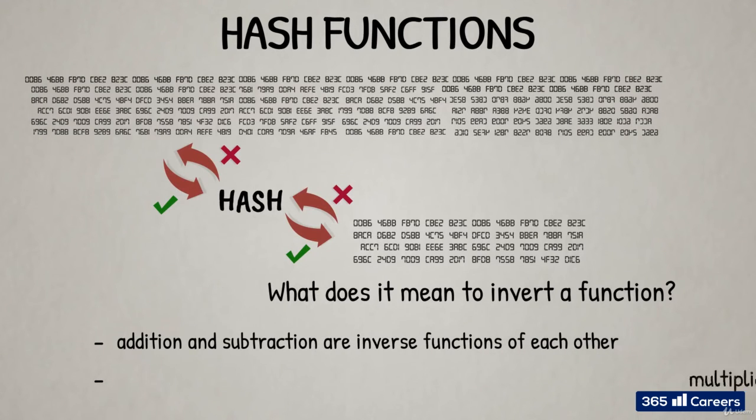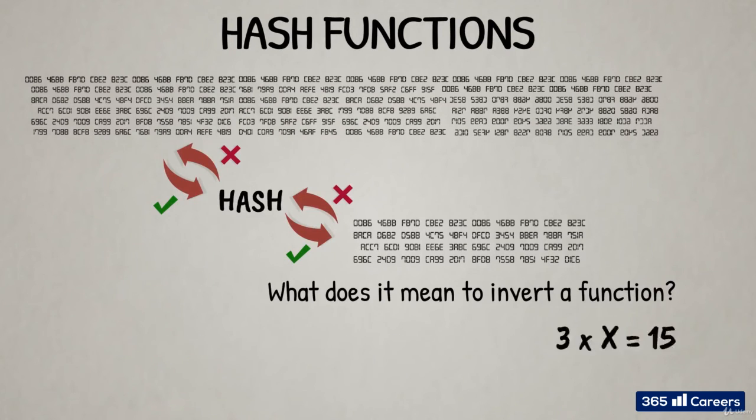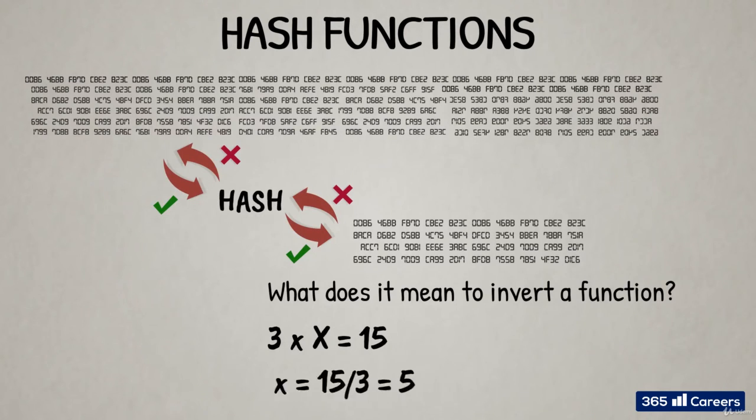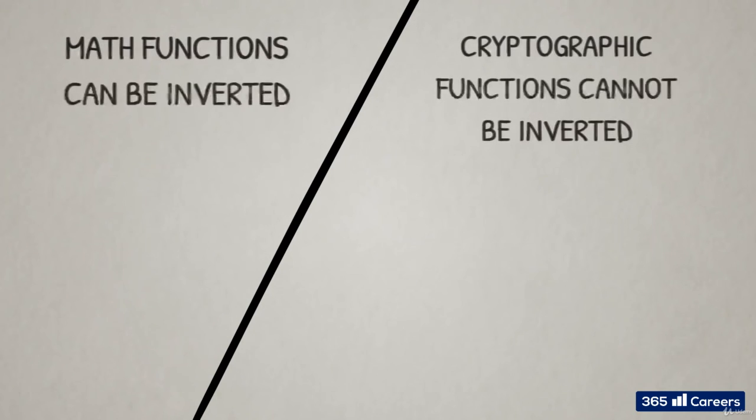Addition and subtraction are inverse functions of each other. Multiplication and division are inverse functions of each other. We can always construct equations with these functions to find any unknown variable. For example, 3 times x equals 15. x equals 15 divided by 3 equals 5. Many mathematical functions can be inverted in a similar way. However, this is not the case with cryptographic hash functions.